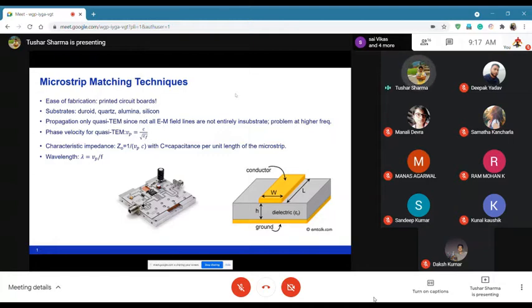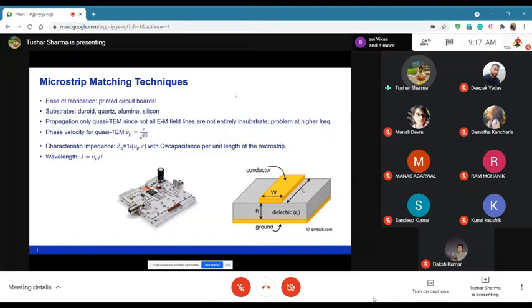The length of the transmission line is basically dependent on your electric length. So whatever your electric length is, say for example 90 degrees, that 90 degrees will correspond to some physical length, and similarly whatever the impedance of the line is will correspond to the width. The higher you go in impedance, the smaller the width will be, or vice versa.